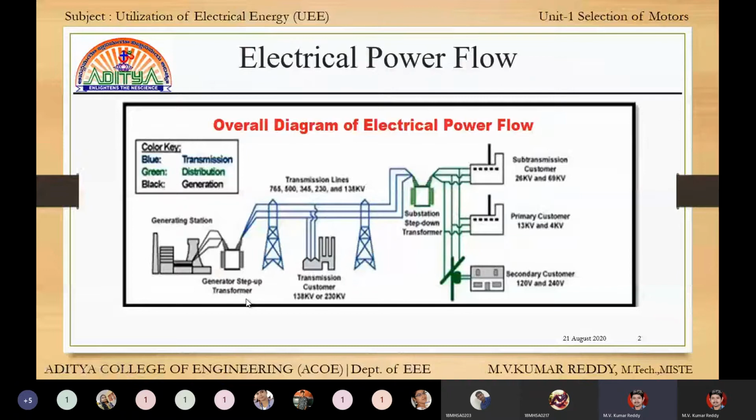Now there are four stages. First stage is generation, second stage is transmission, third stage is distribution, and fourth stage is utilization. First stage generation, second stage transmission, third stage distribution, and fourth stage utilization. This is the fourth stage.